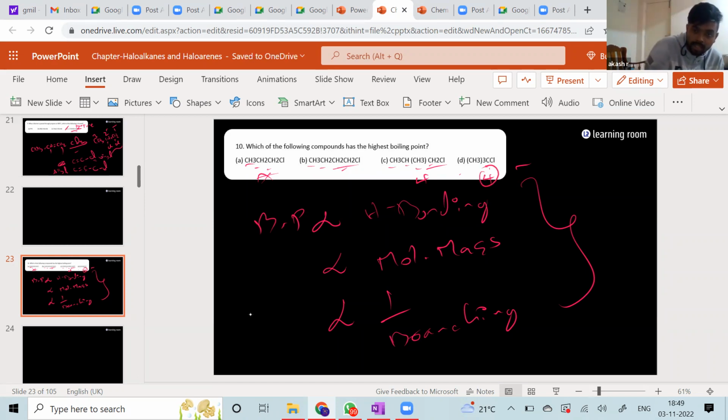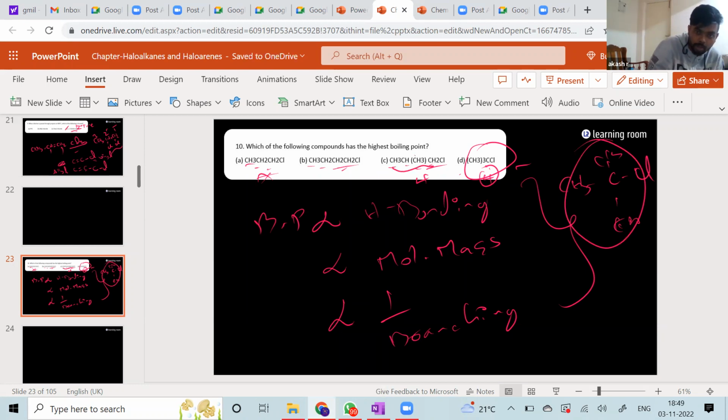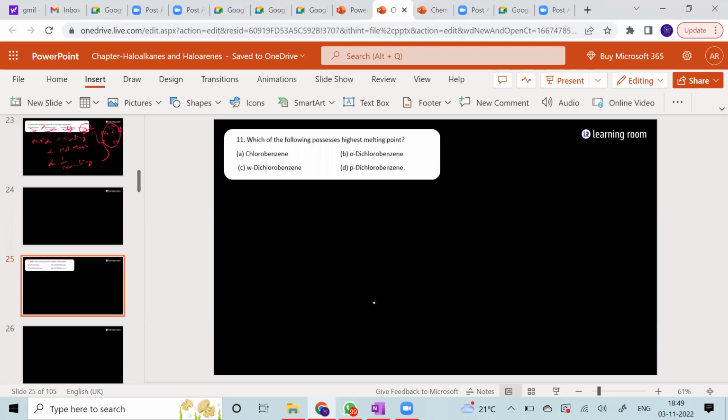But now you see this is heavily branched. How do you write this? CH3, C, CH3, one more CH3, and one more Br or Cl, whatever it is. Now this is heavily branched. Whereas in this case, how do you write this compound? Whenever you put something in brackets, that means it is a branch. But you see this is the most linear structure with the same molecular formula, same molecular mass also. So you will see that the answer is going to be B, because that is having the least amount of branching and the highest molecular mass. Moving on.